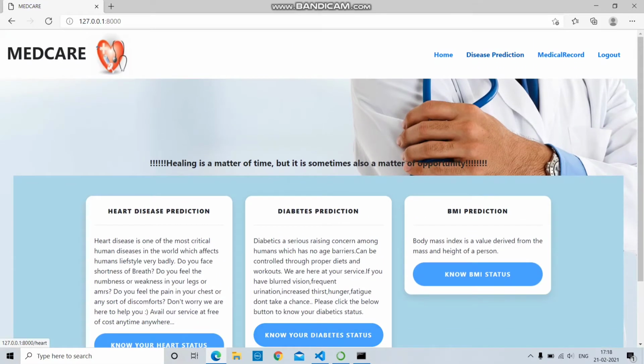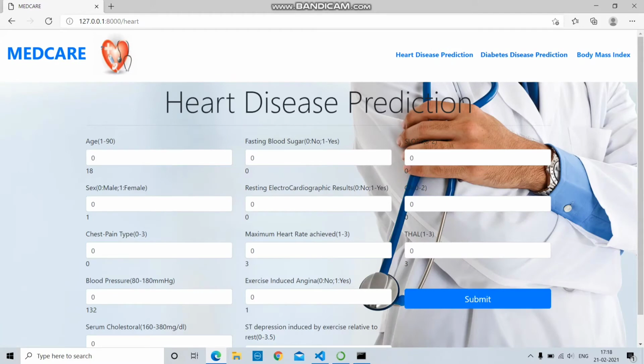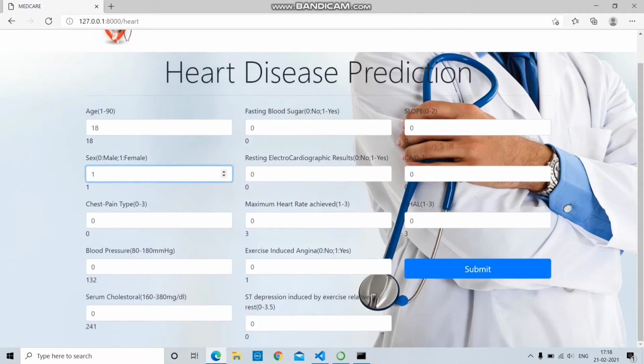Then disease prediction. In disease prediction, first in heart disease prediction, the values are getting automatically loaded from the API and we have to enter those values.